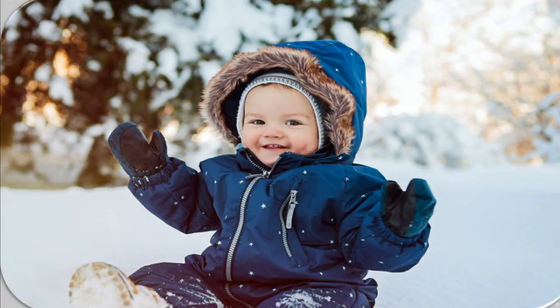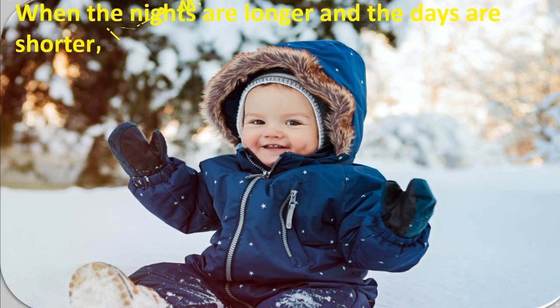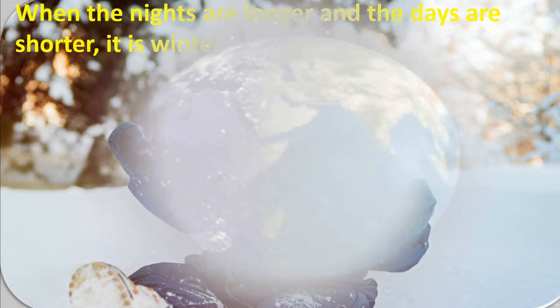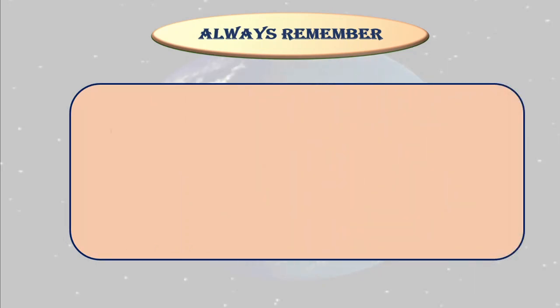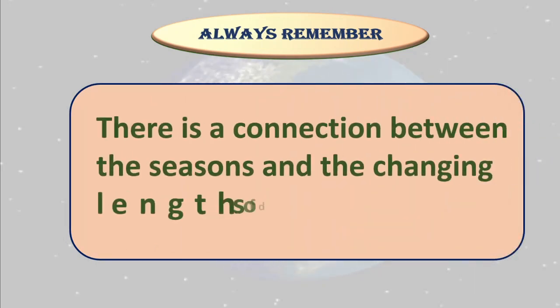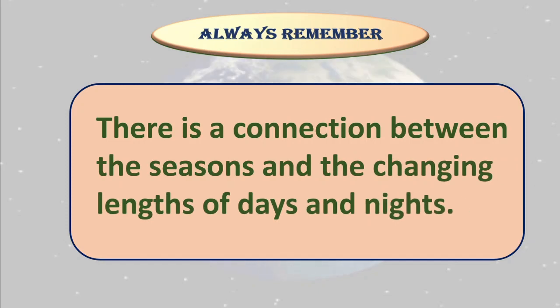And in the winter, what we get? In winter time, the nights are longer and the days are shorter. Got this? Now always remember one thing. What to remember? Yes, there is a connection between the seasons and the changing lengths of days and nights. Isn't it? In summer we get longer days and in winter we get shorter daytime. Right?